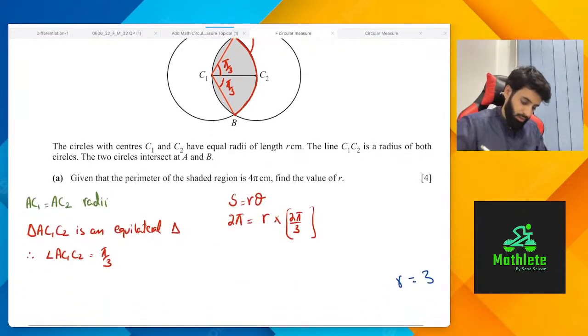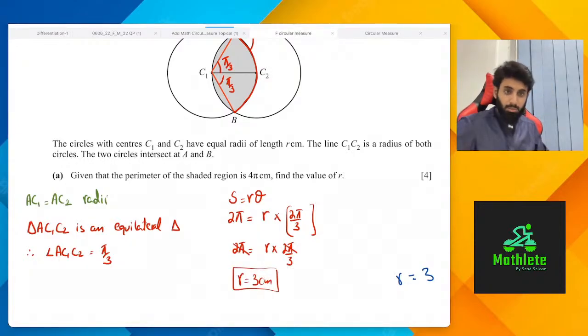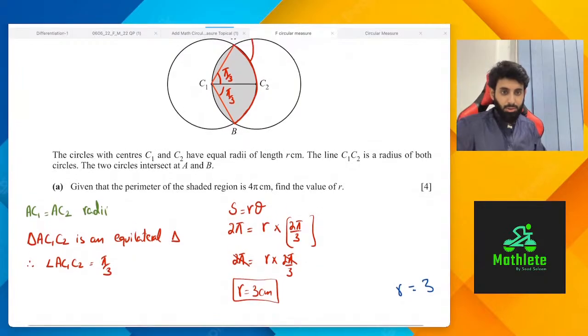So yeah, now let's solve this. 2 pi is equal to r into 2 pi upon 3. I've just rewritten the whole thing. Cross multiply, r is equal to what? r is equal to 3 centimeters. Okay, it's a 4-mark question. Please make sure that you show every step of the working.